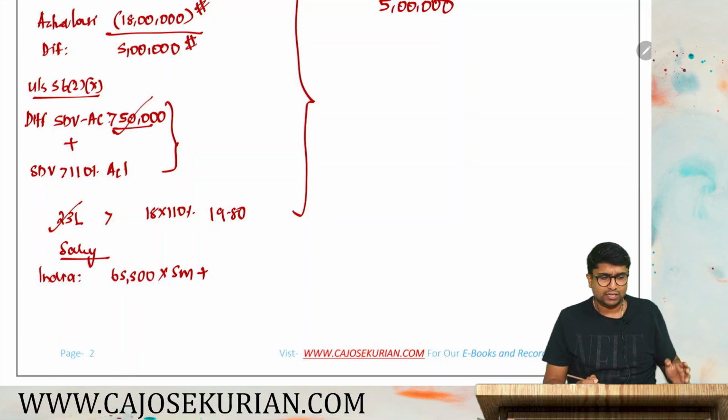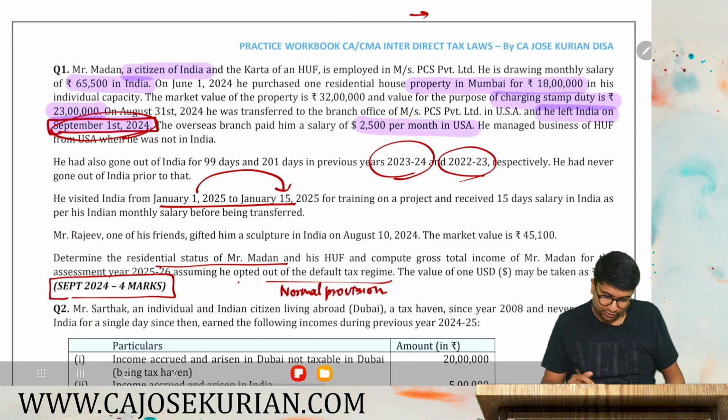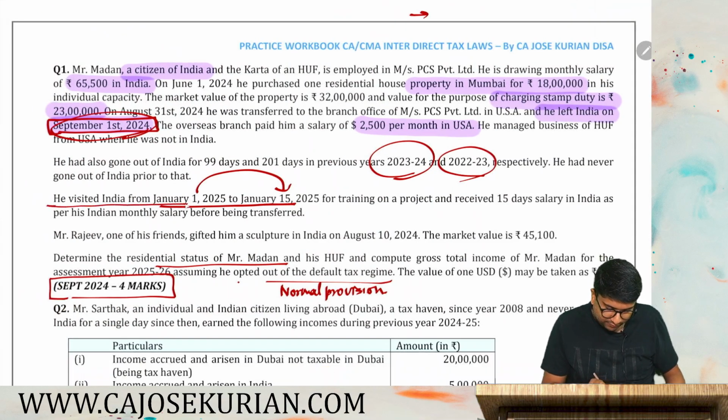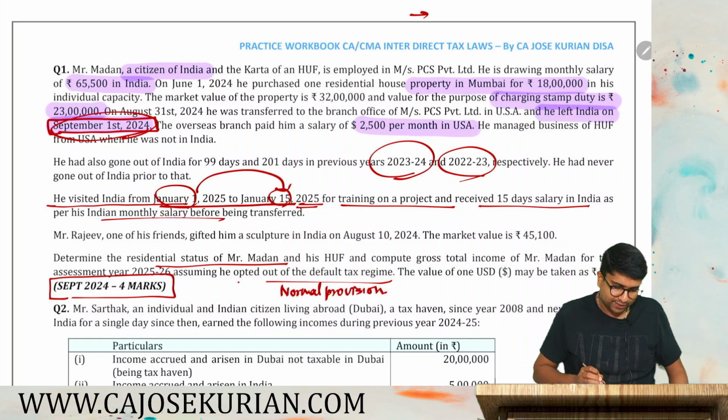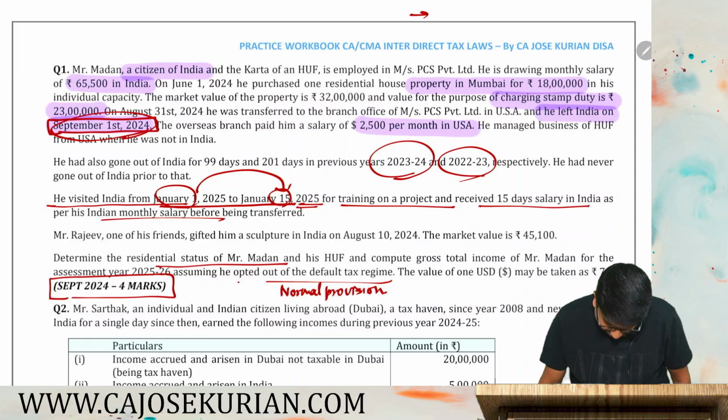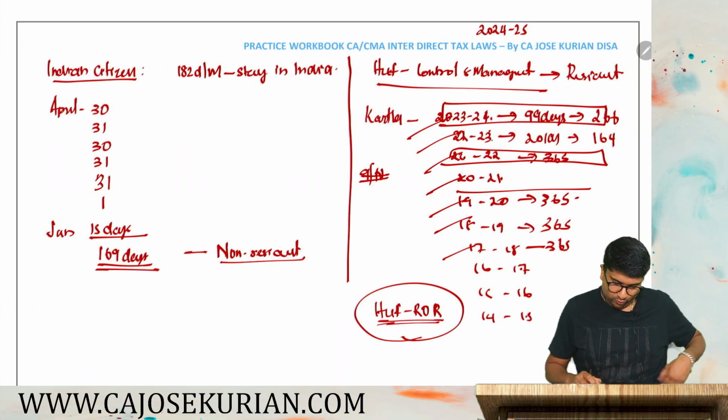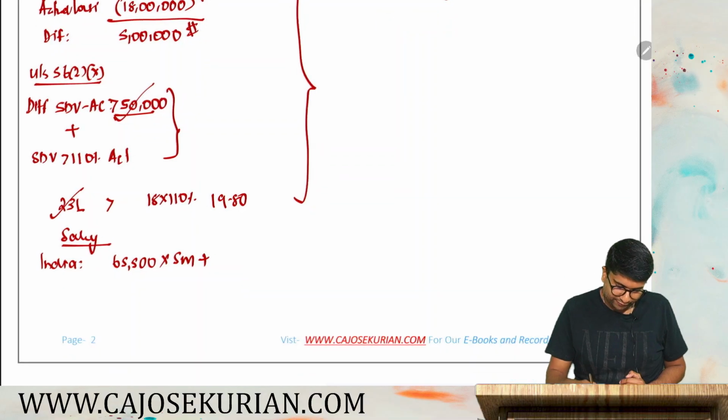For that 15 days period, he got a proportionate salary of his Indian salary income. That's what they're saying. So, going back to the question, he visited from 1st January to 15th January 2025 for training on a project and received 15 days salary in India as per his Indian monthly salary before being transferred. So, he gets additional 15 days salary also.